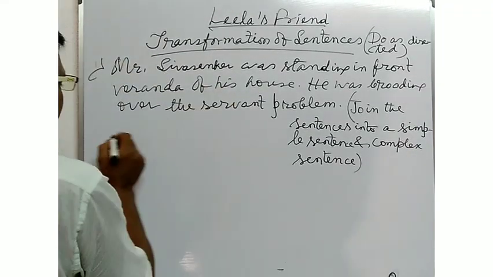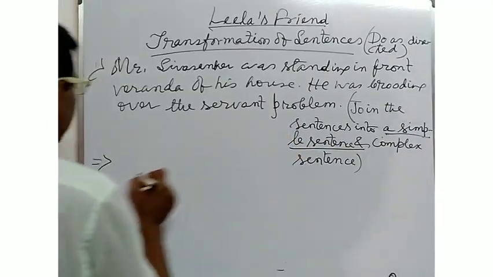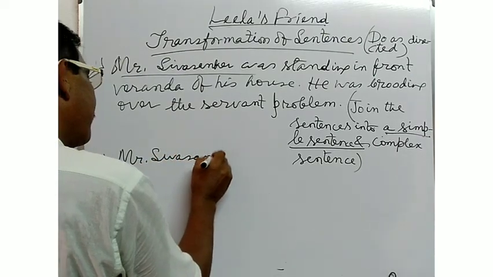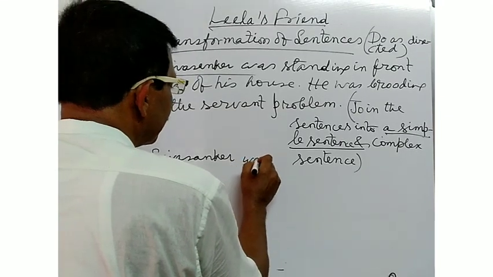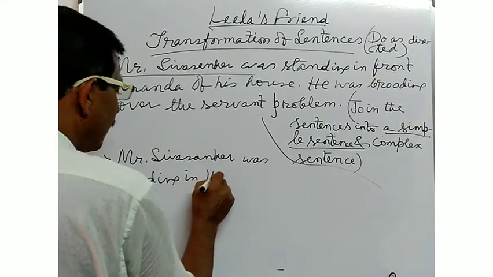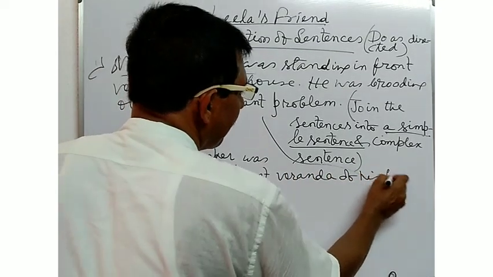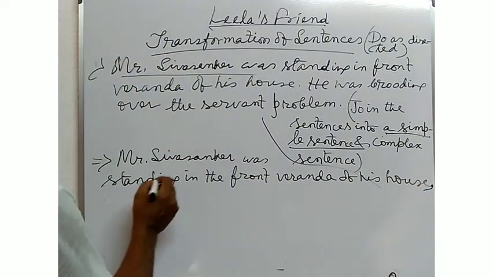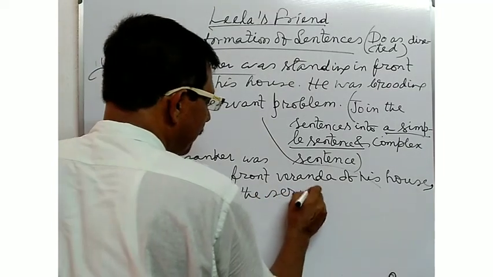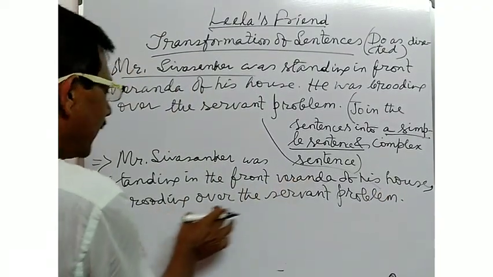Now join into a simple sentence. Mr. Shivshankar was standing in the front veranda of his house, brooding over the servant problem.